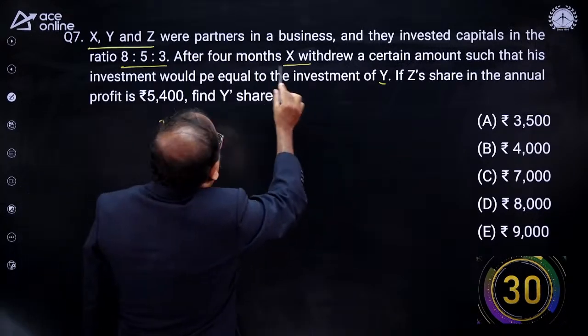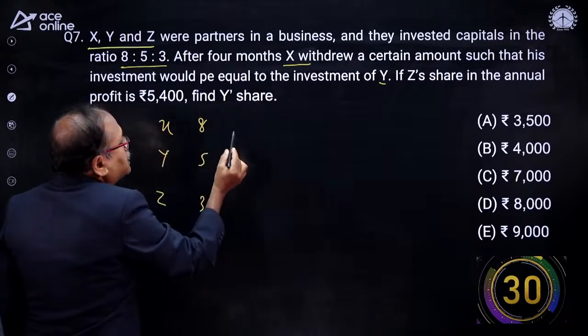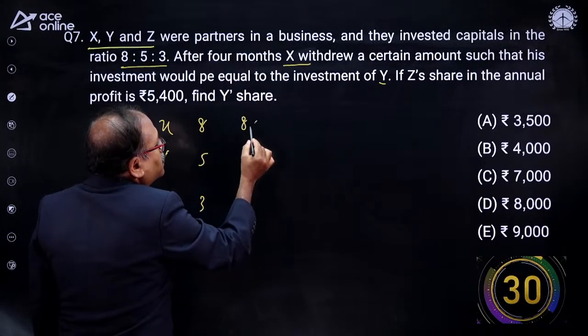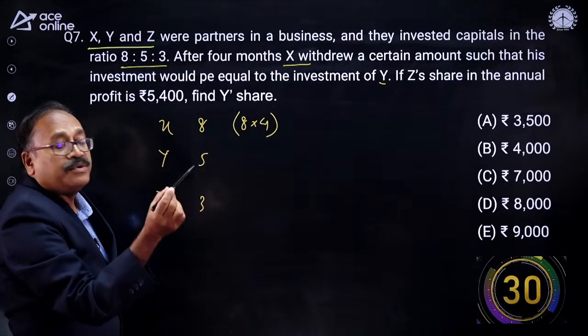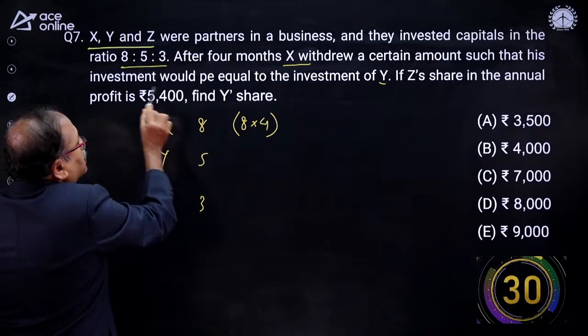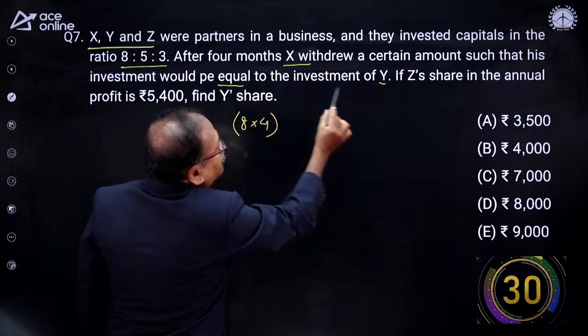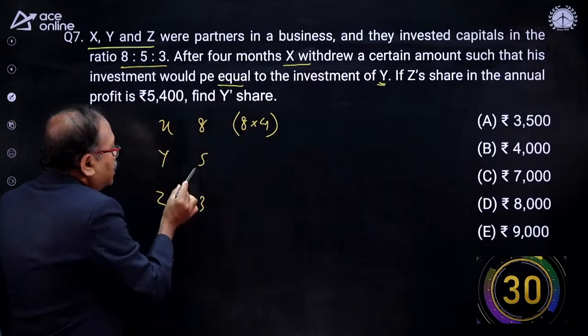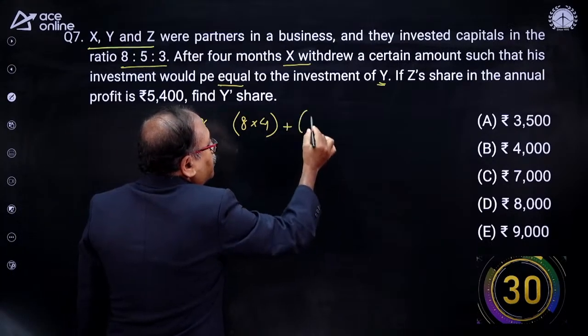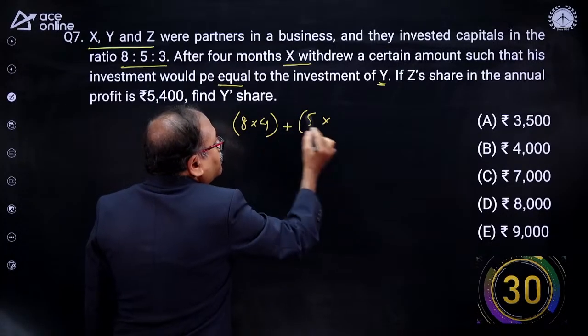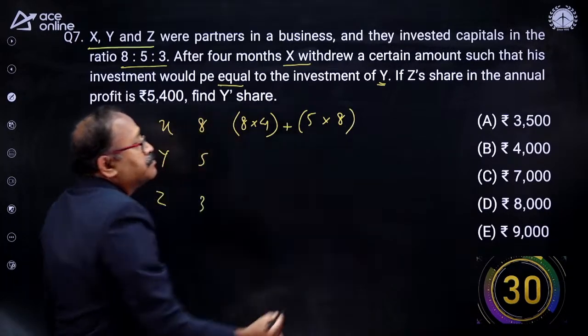After 4 months, this 8 will remain for how many months? 4 months. And after that he withdrew the capital in such a way that his investment would be equal to the investment of Y. The investment of Y is 5 parts. So that is 5 parts investment for the rest of the period, that is for 8 months.